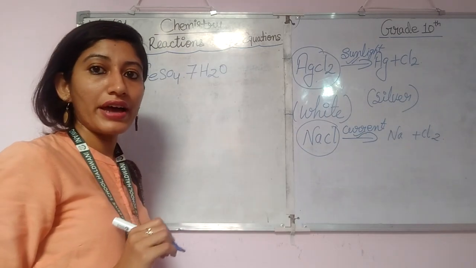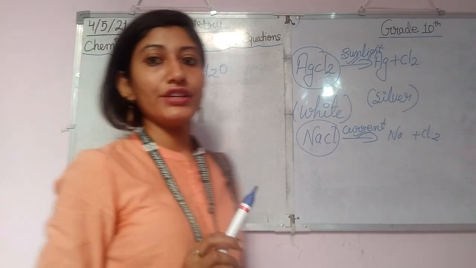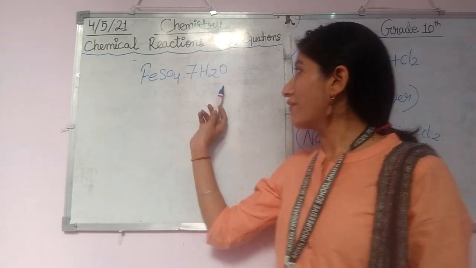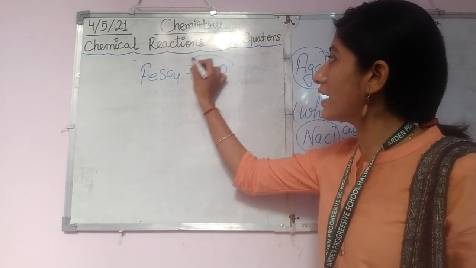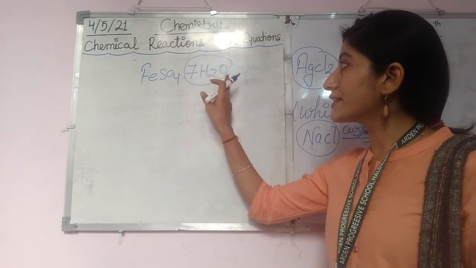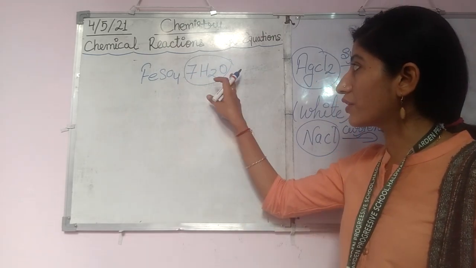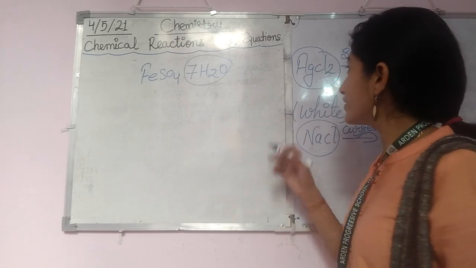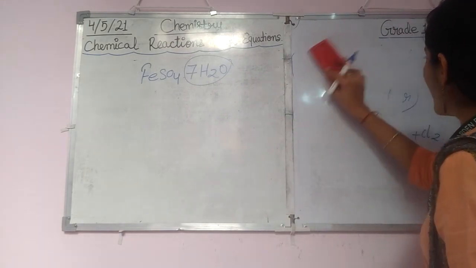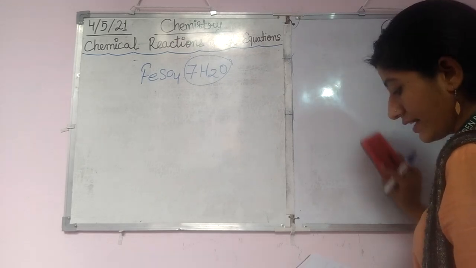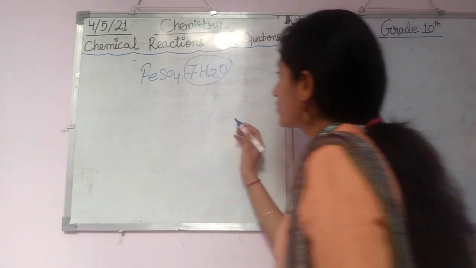Here we have taken ferrous sulfate, FeSO4 dot 7H2O. Now we have to decompose this. What is this dot 7H2O? Actually it is the water of crystallization. So first of all, when we are going to decompose this ferrous sulfate, this reaction will take place in the presence of heat.